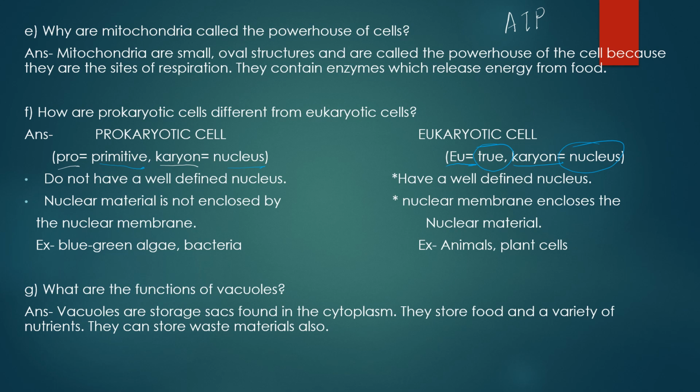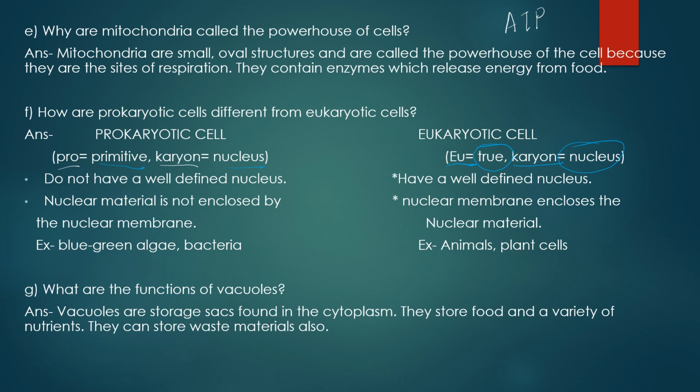Then in case of prokaryotic cell, the nucleolus is absent. In eukaryotic cell, nucleolus is present. Membrane-bound cell organelles are absent in case of prokaryotic cells. Means the cell organelles will remain embedded in the cytoplasm, but you cannot identify them properly. But in case of eukaryotic cell, membrane-bound cell organelles are present. You can easily identify them. So you may add these points as well, but these two are the main points.